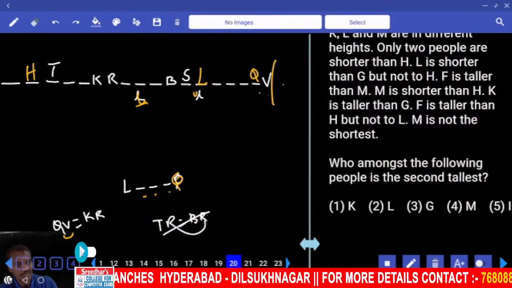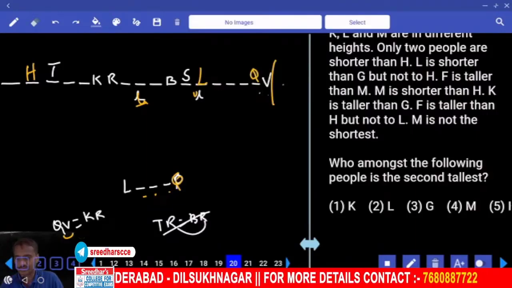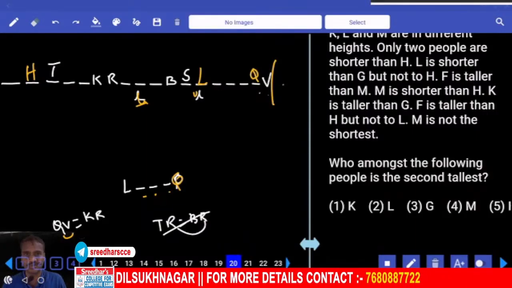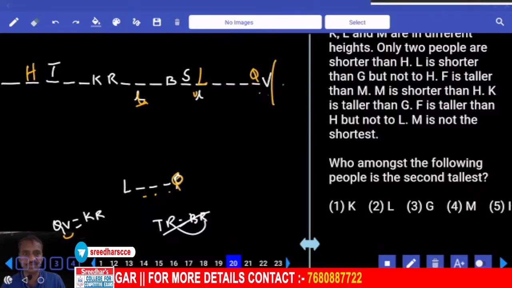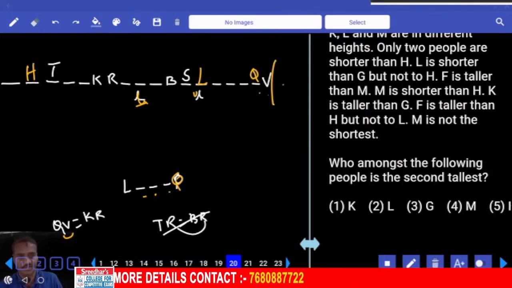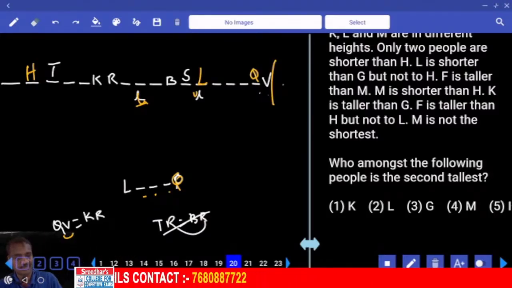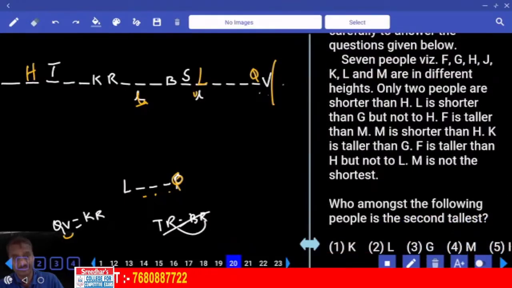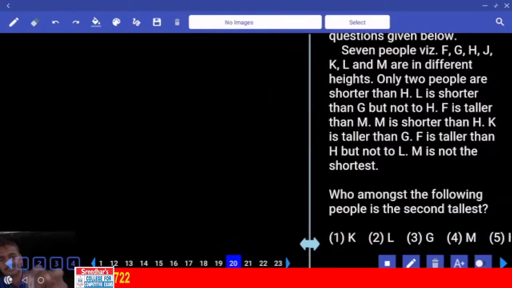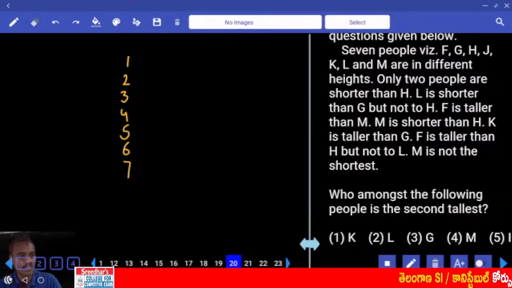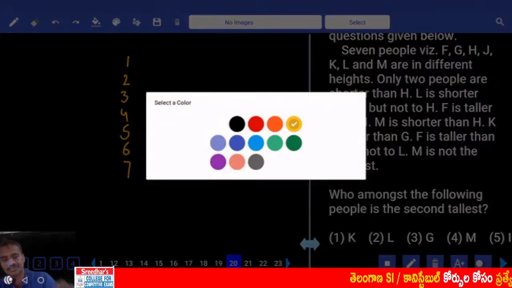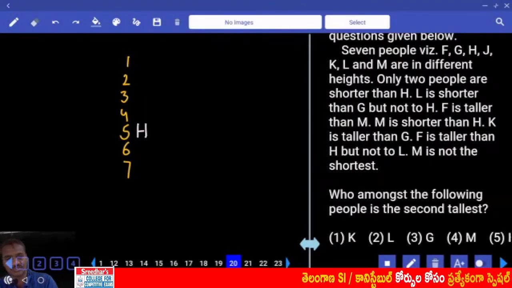Then 20 onwards. Now question number 20, first or the second priority. 20, 21, 22, 3 questions under this one, definitely first priority. Now here comparisons. Now how many persons are there? 7 persons. Now they are comparing their heights. Now 7 persons, 1, 2, 3, 4, 5, 6, 7. They are comparing their heights and only 2 people are shorter than H. Now only 2 shorter than H, H is here 2.